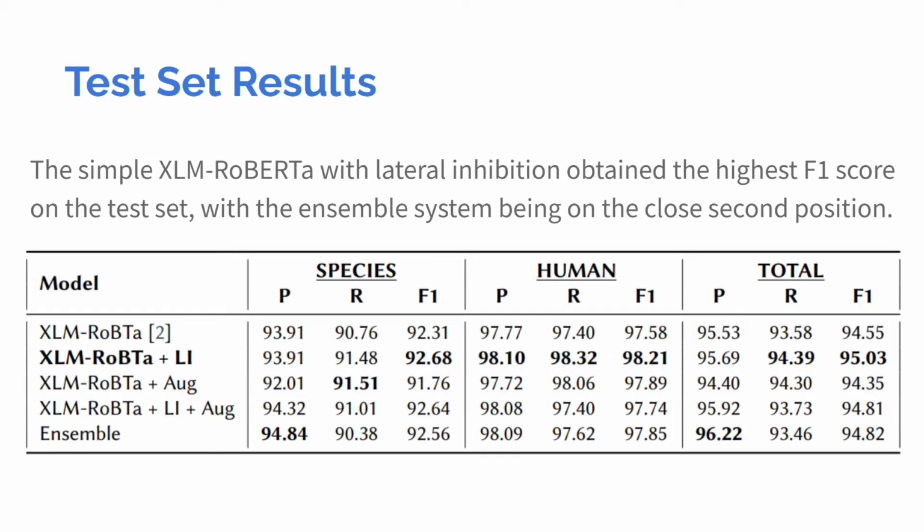We can also observe that the translation augmentation did not improve the results, neither for the XLM-RoBERTa without the lateral inhibition layer nor for the XLM-RoBERTa with the lateral inhibition layer, and we believe that the cause of this decrease in performance is that this augmentation introduced additional noise, which made the overall system more brittle to new examples.